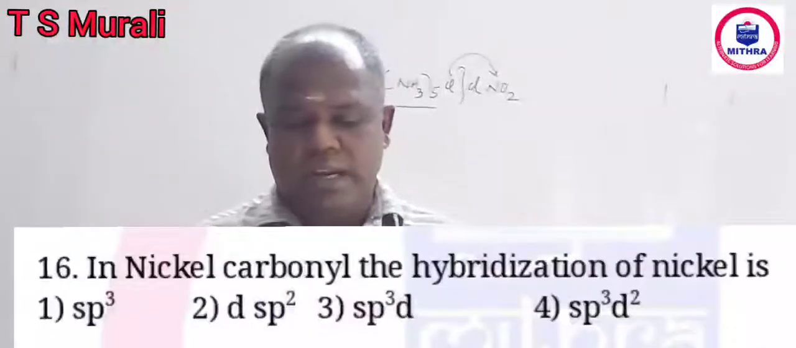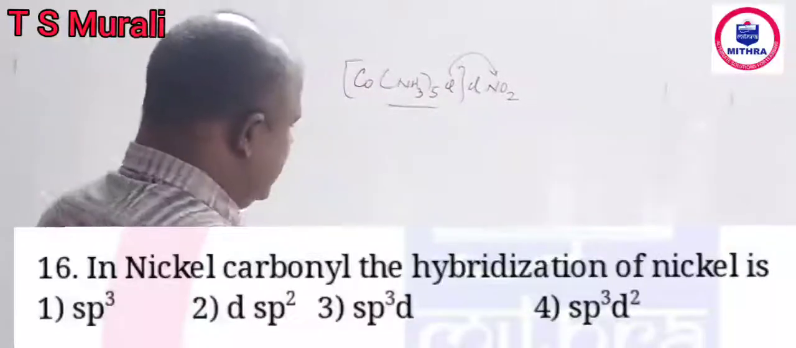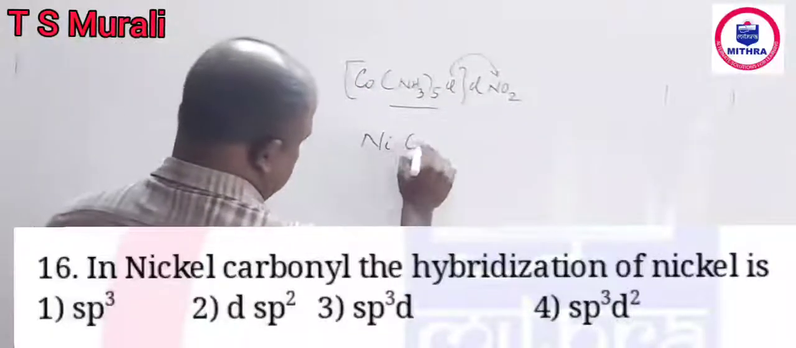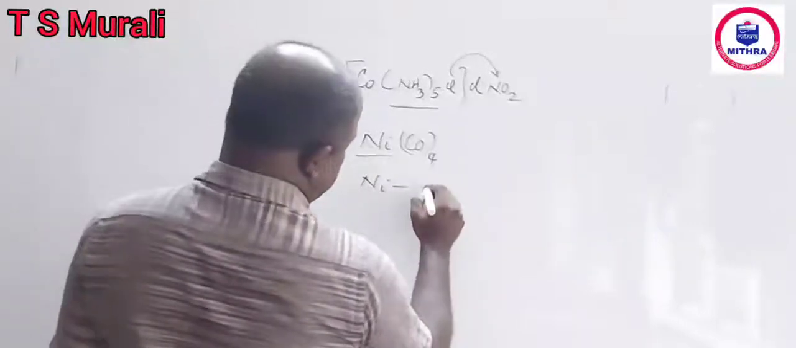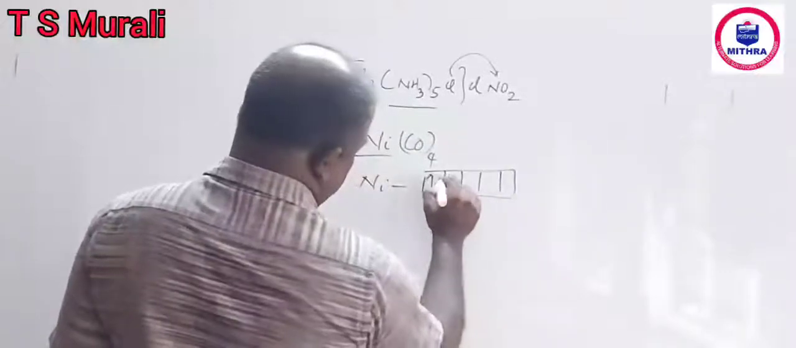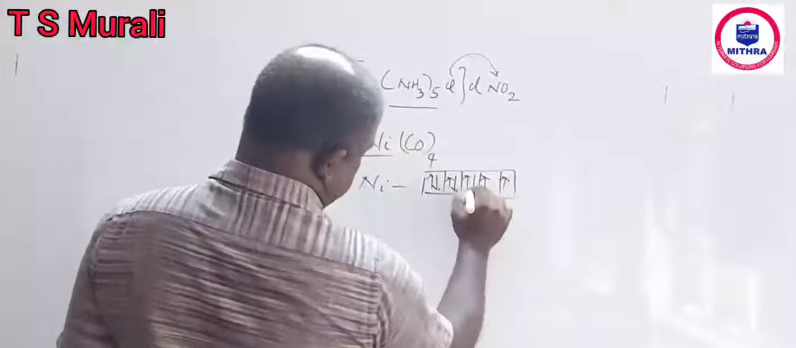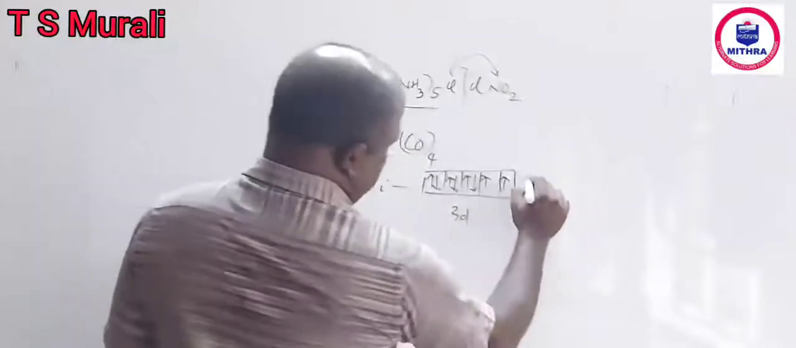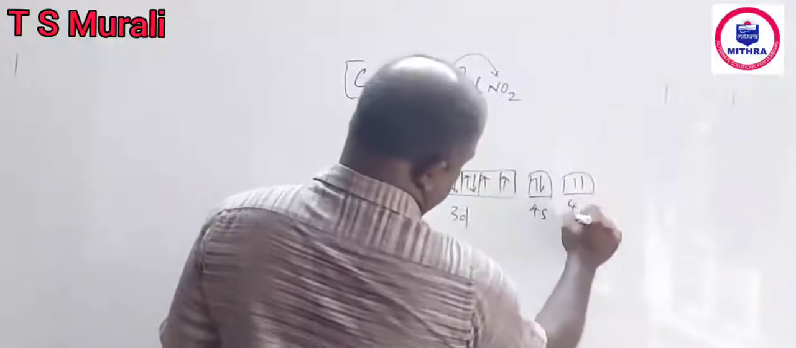16. Nickel carbonyl, hybridization of nickel. Nickel carbonyl means Ni(CO)4. Nickel in 0 state: 4s2 3d8. 3d8, that is 1, 2, 3, 4, 5, 6, 7, 8 electrons in 3d, then 4s, and 4p is there.